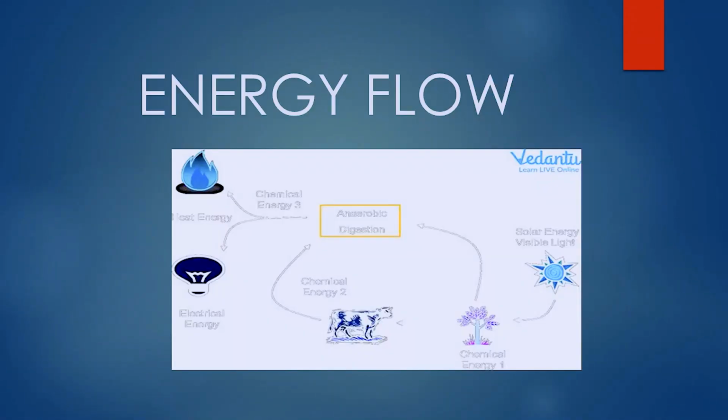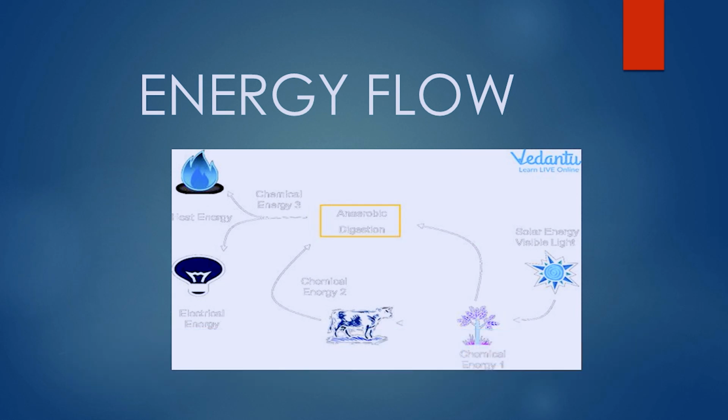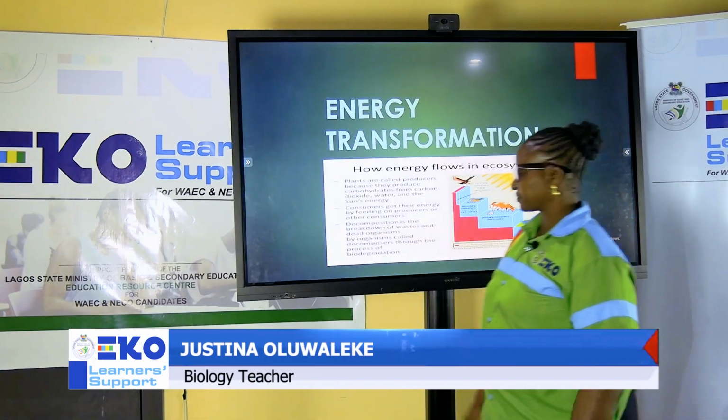When a plant is eaten by animals, the chemical energy which is in the food that we eat, maybe you are eating rice, you ate mango or apple, you derive energy, chemical form of energy, from the food substance. Animals eat it and it comes into the animal as chemical energy. This will further be converted into other substances. It can be converted by some animals into electrical, mechanical, chemical, or we have it eventually being lost out of the ecosystem as what? Heat energy.